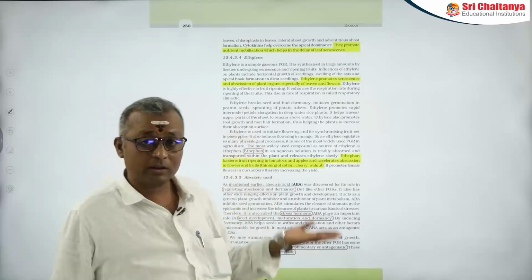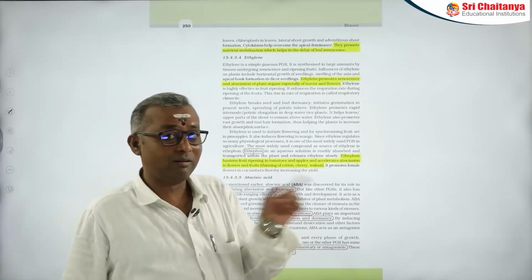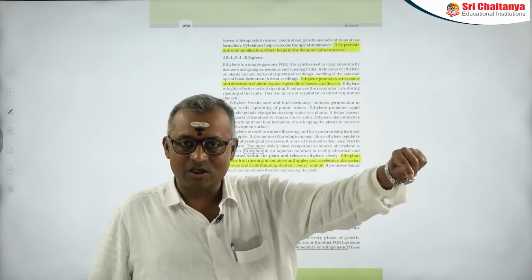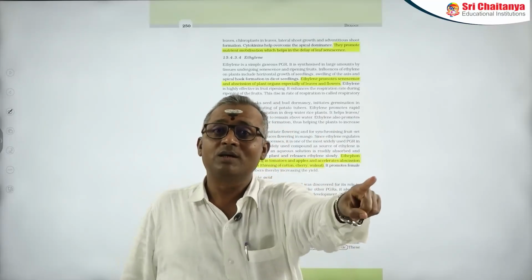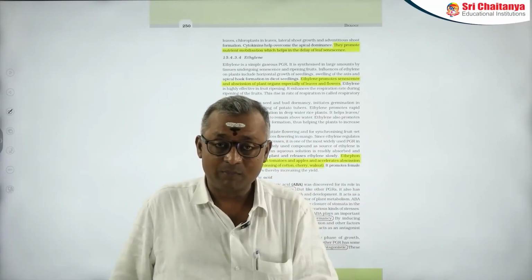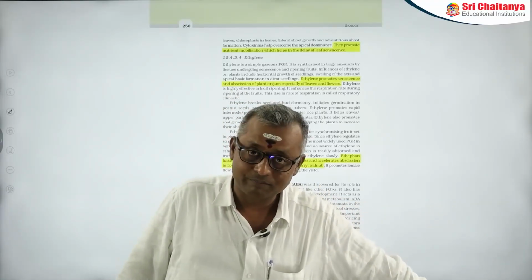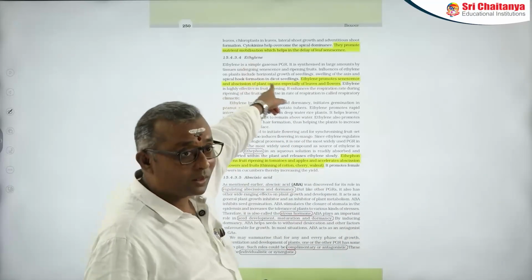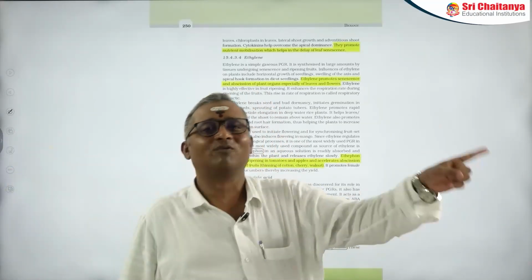And apart from that, lateral shoot growth, adventitious shoot growth, not adventitious root growth. Remember, adventitious root formation was initiated by auxins. Auxins initiate root formation from stem cuttings in horticulture, whereas cytokinins cause adventitious shoot formation, not root formation.